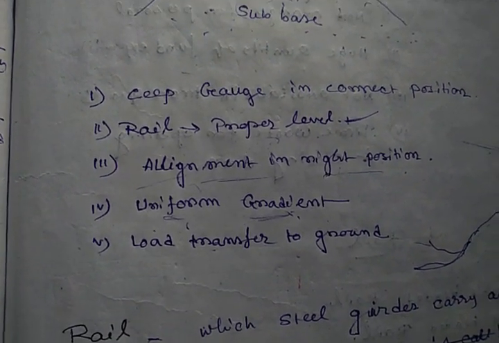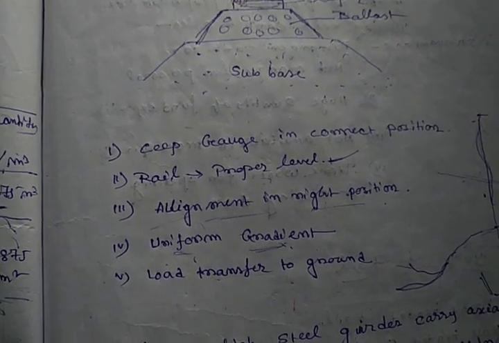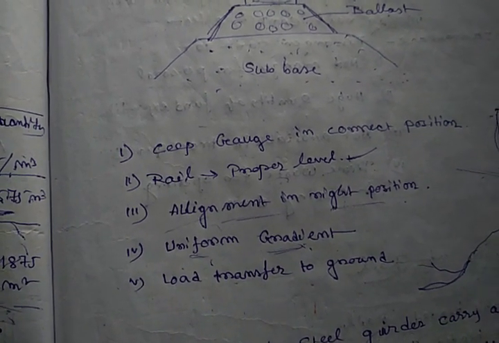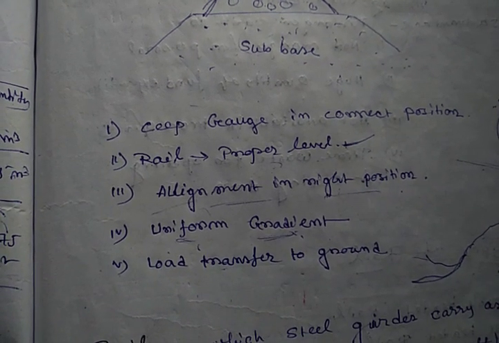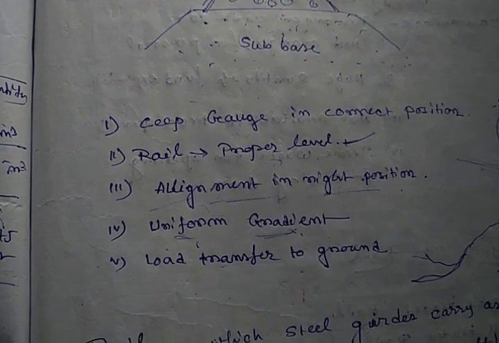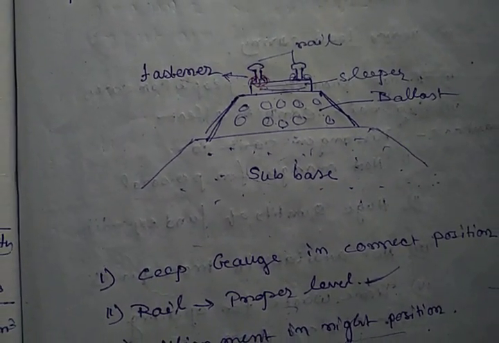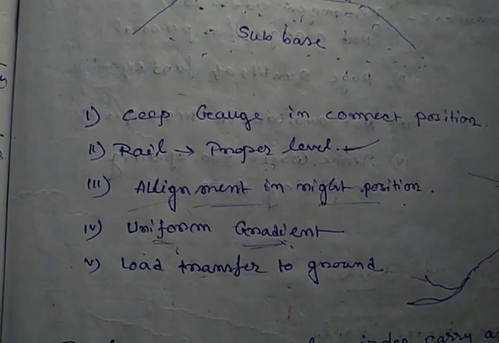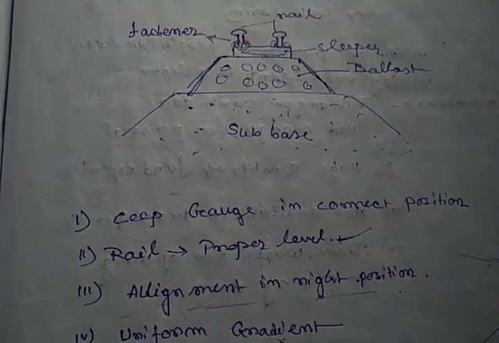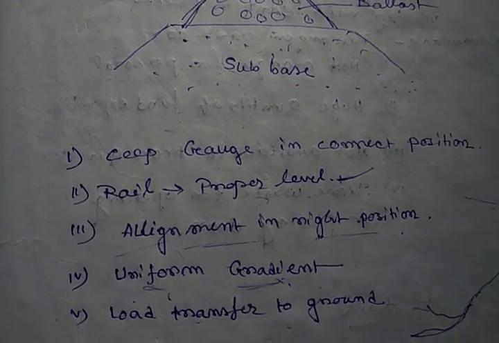Then, needs for permanent way. The need for permanent way is to keep the gauge in the correct position. We have to keep the railway gauge, which is the inner to inner distance of these two rails, in its proper or correct position.